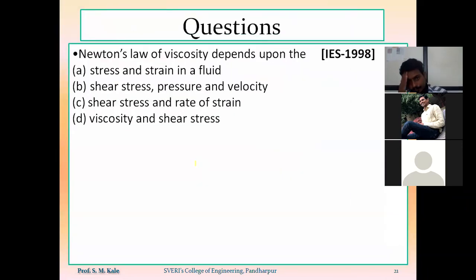Next question. Newton's law of viscosity depends upon: option A, stress and strain in the fluid; second, shear stress and pressure, pressure and velocity; option C, shear stress and rate of strain; and option D, viscosity and shear stress. This is a question which was asked in the UPSC or IAS exam. What will be the answer?